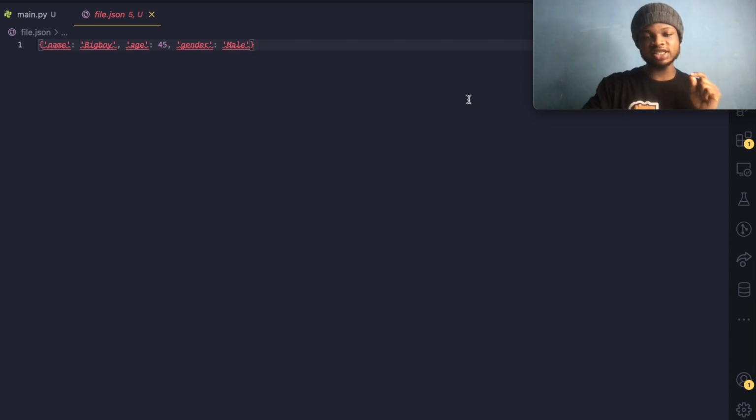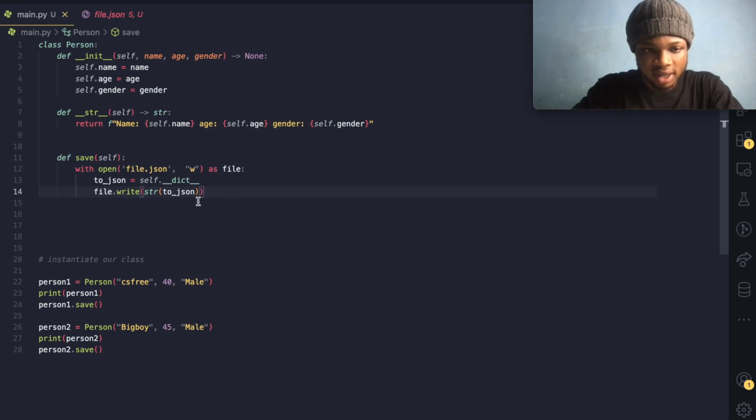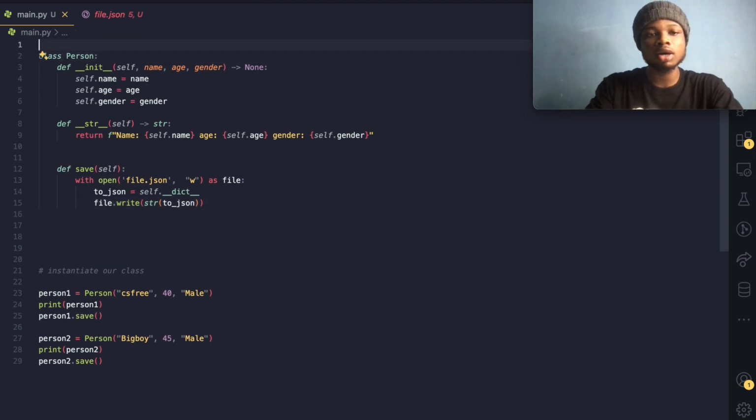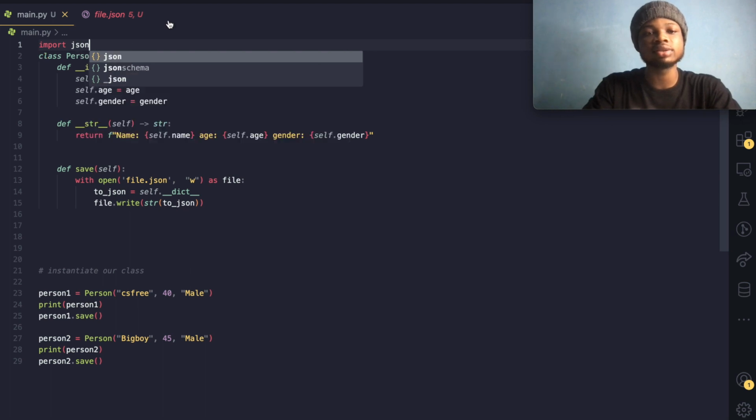So instead of writing an ordinary Python dictionary, why am I calling it ordinary? I'm now downplaying dictionaries in Python. My fault, because of JSON. Forgive me. But instead of writing a Python dictionary, we can now write a JavaScript object. So we have to convert from Python dictionary to JavaScript object and persist our data. And you'll see that it will make sense. So let's do that. Instead of writing this Python dictionary, we'll have to import a module called JSON. So are you following?